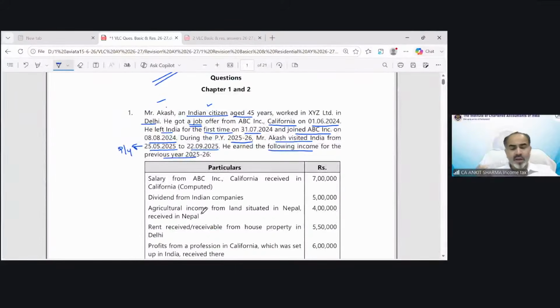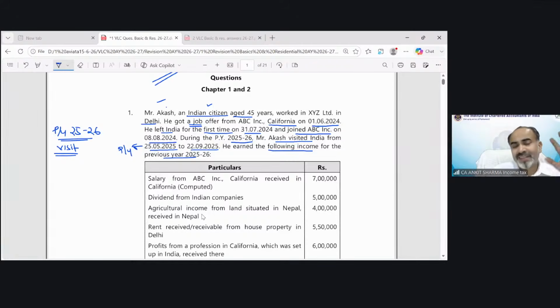First of all, in a question which belongs to finding out the residential status of an individual, you have to understand whether it is a normal case or a special case. So now you can see in our previous year 25-26, he visited India and he is a citizen.